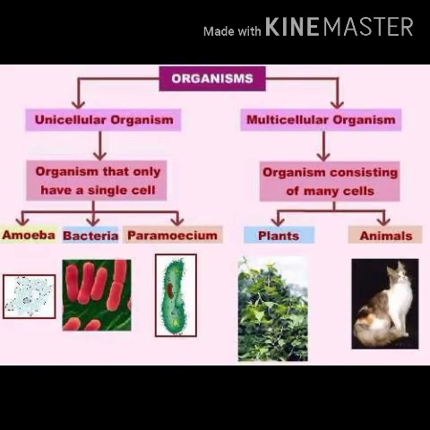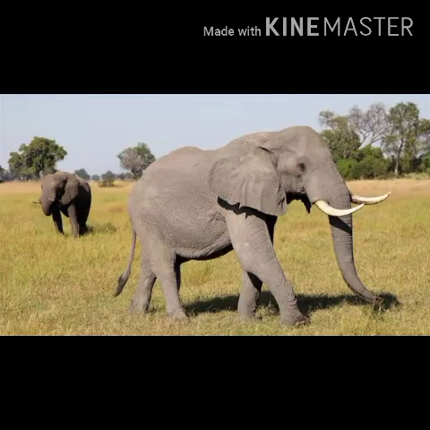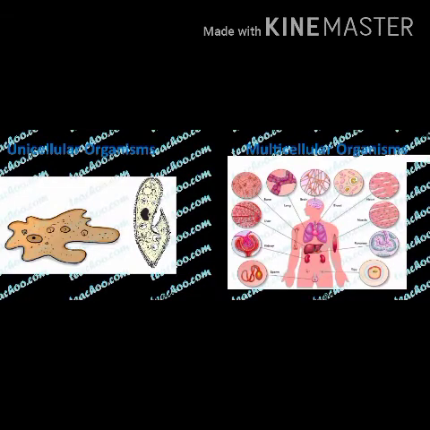For example, any living beings which we can see through the naked eye, whether plants or animals, are all considered multicellular organisms.